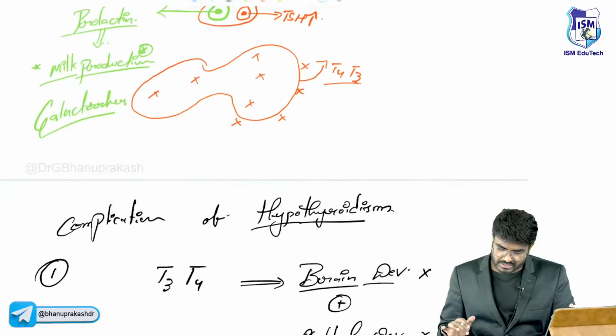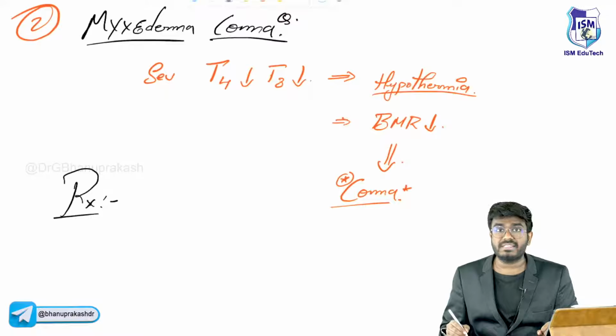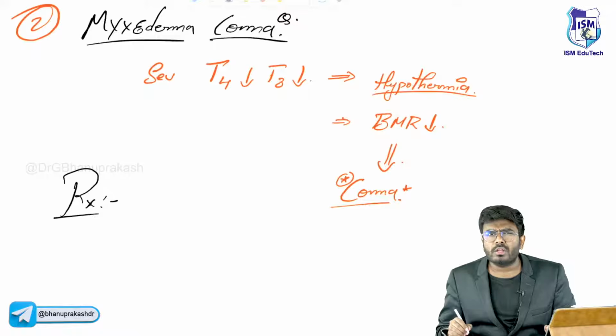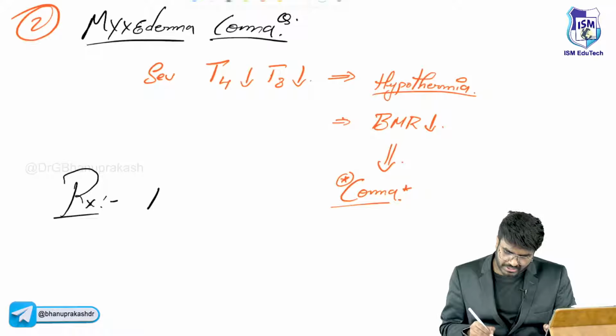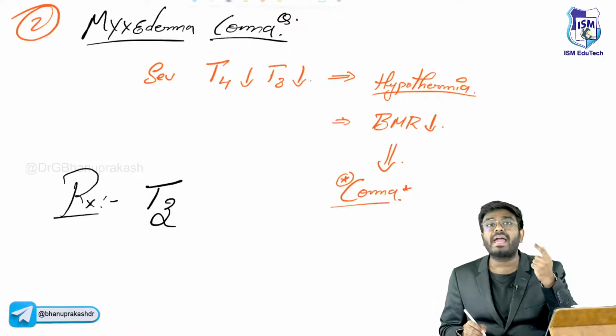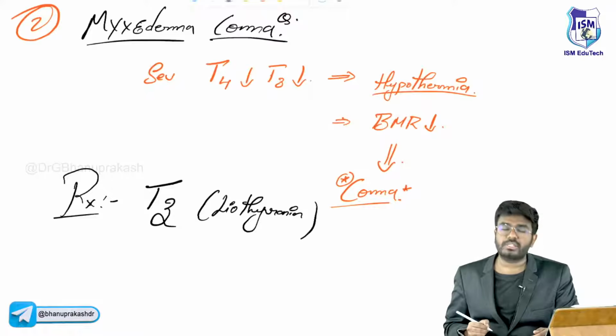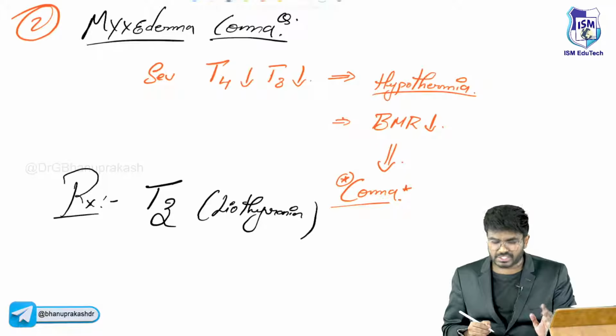But in this complicated condition, in this severe, emergency condition, what is the treatment? Myxedema coma. Are you going to give T4? No. The initial treatment will be done with T3, the active form. In an emergency, you have to give the active form. So that is liothyronine, the initial drug given.